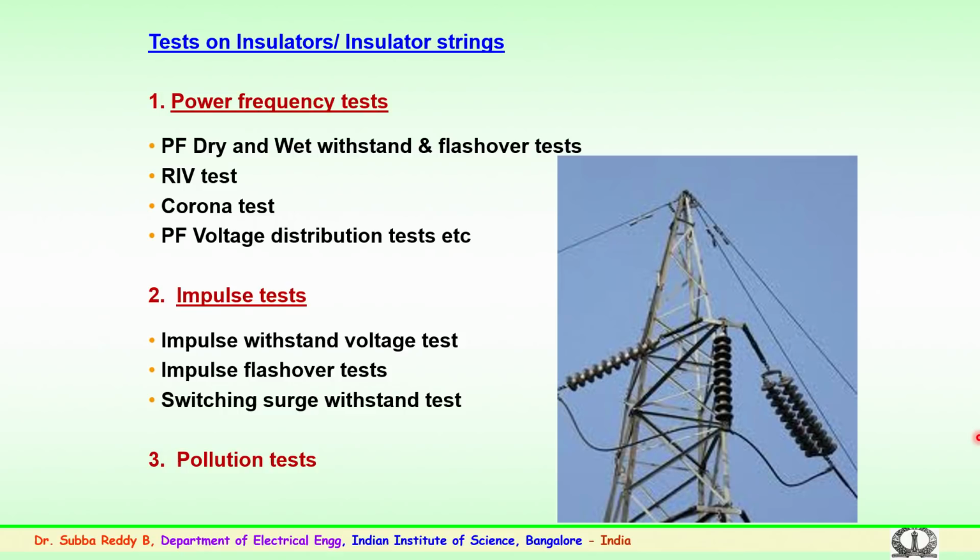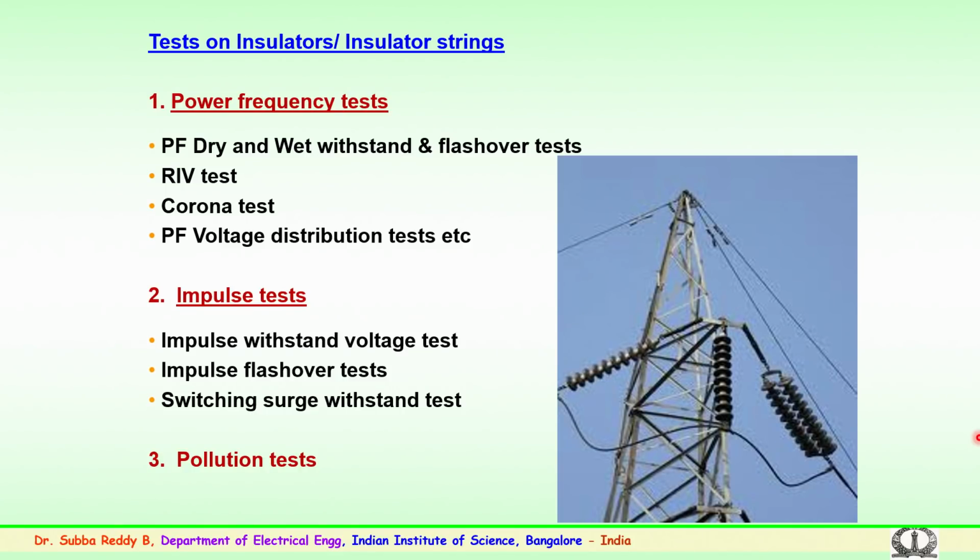Next will be the RIV, the radio interference voltage test. Why is radio interference voltage measurement very important? This happens at higher voltage levels, particularly 220 kV and above systems, where the radio interference noise initially causes disturbance in the radio and communication networks. So the radio noise generated from the insulators, hardware and conductors has to be within the specified levels as per the prescribed standards.